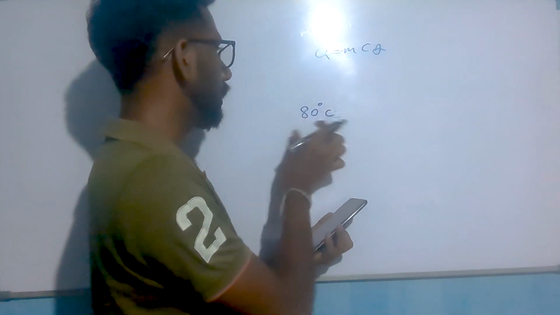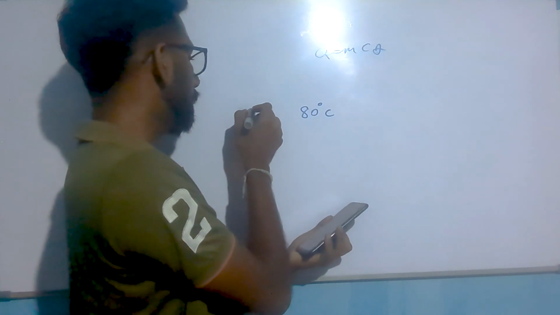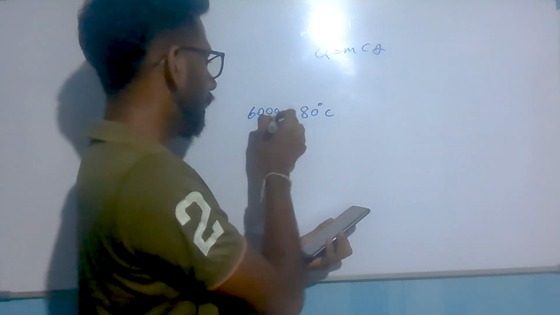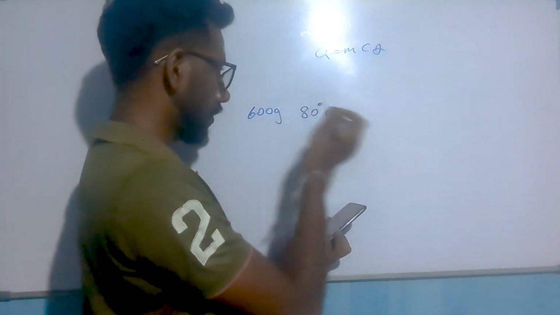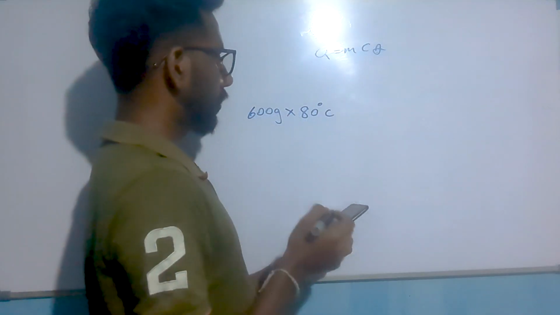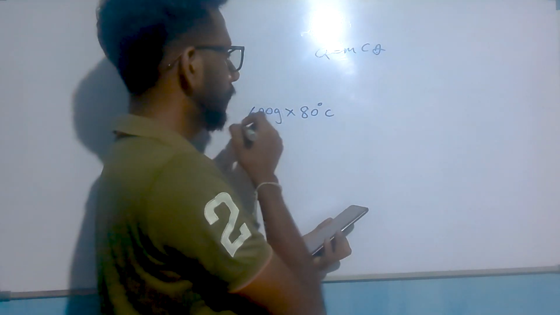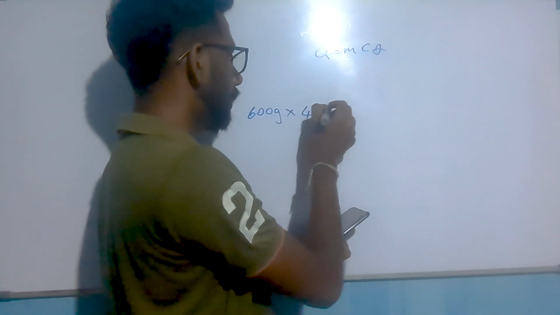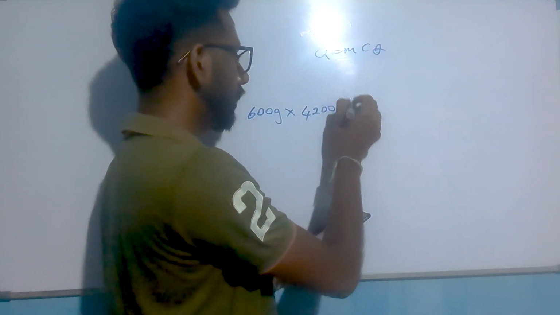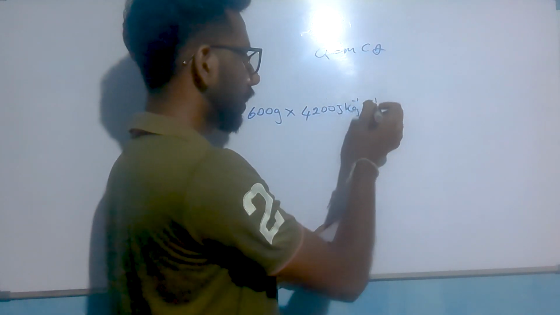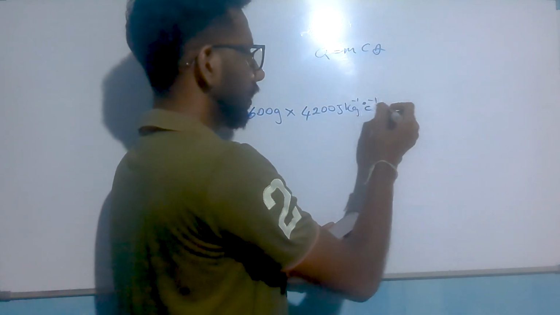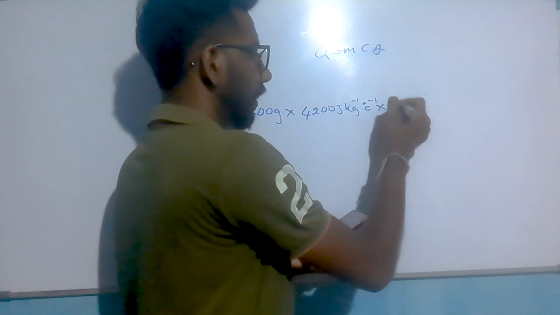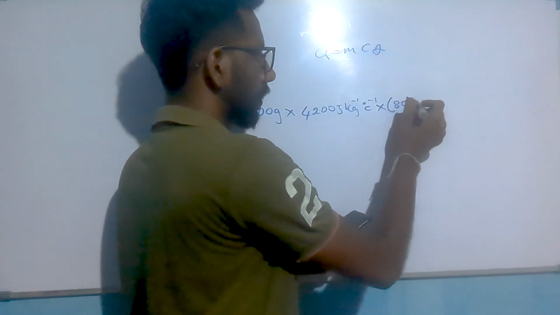Now we know the mass is 600 gram in 80 degrees temperature water, and specific heat capacity is 4200 J kg minus 1 C minus 1, and it has reduced some amount of heat.